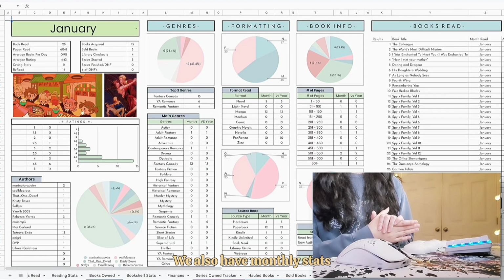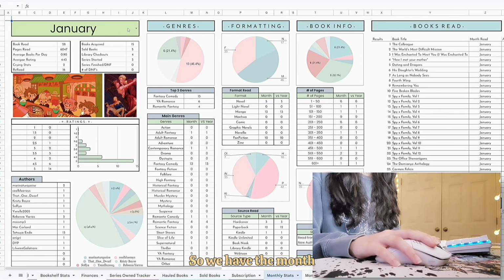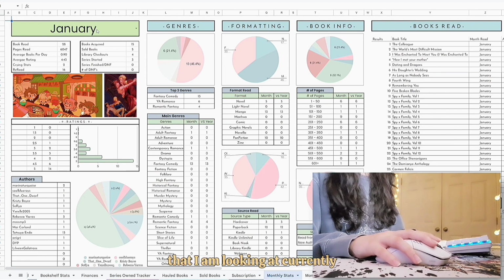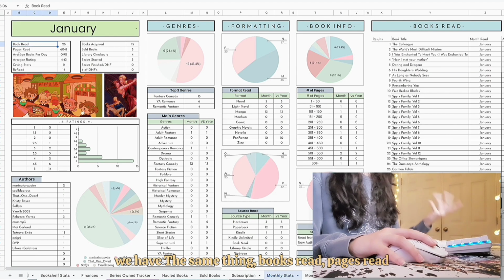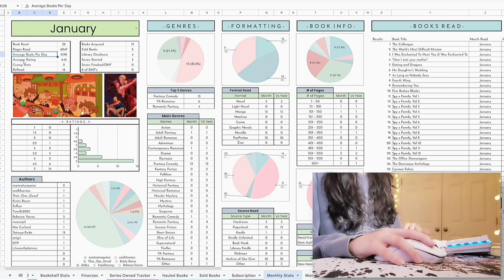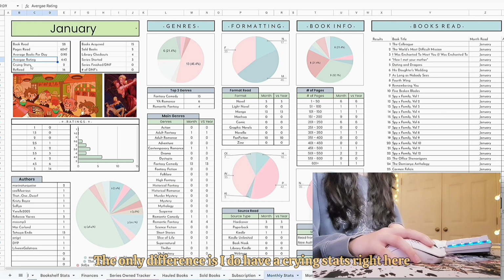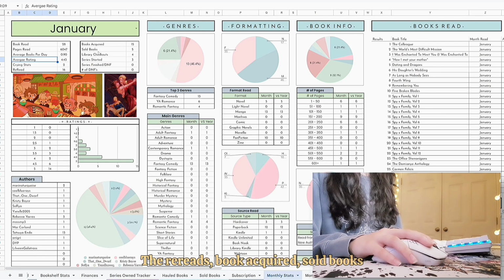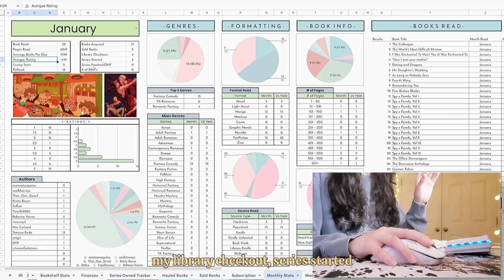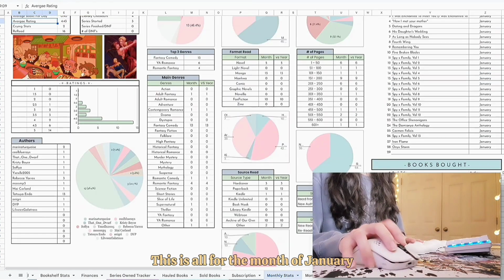We also have monthly stats in an overview shape. So we have the month that I am looking at currently. We have the same thing: books read, pages read, average books per day, average rating. The only difference is I do have acquiring stats right here: the rereads, books acquired, sold books, my library checkouts, series started, series finished in that month. This is all for the month of January.